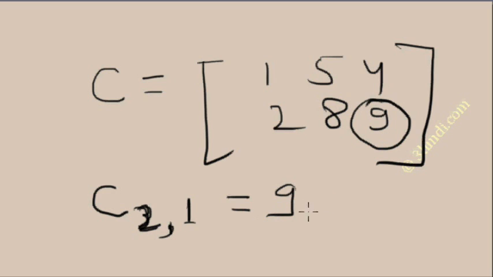Similarly, C1,3 means the first row and the third column, so the element is 4. C1,3 is 4. So this is basically the notation of any element of a matrix.